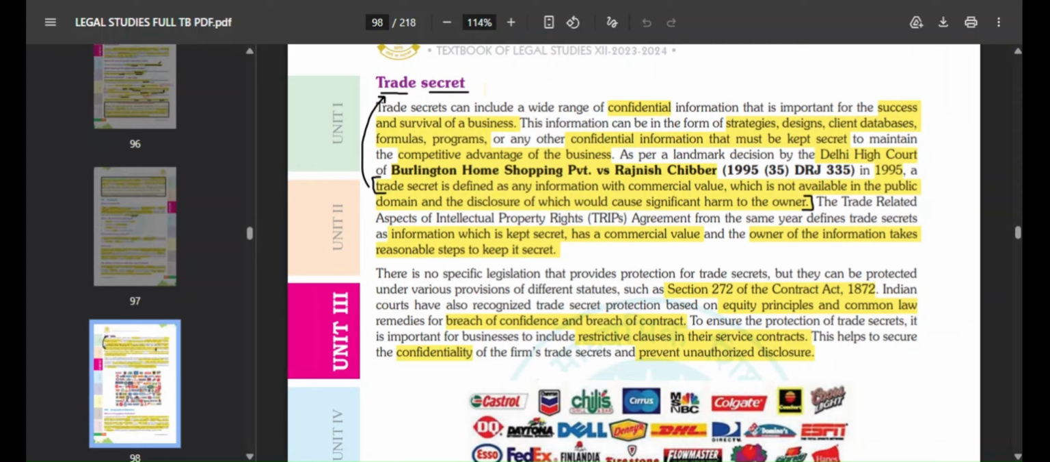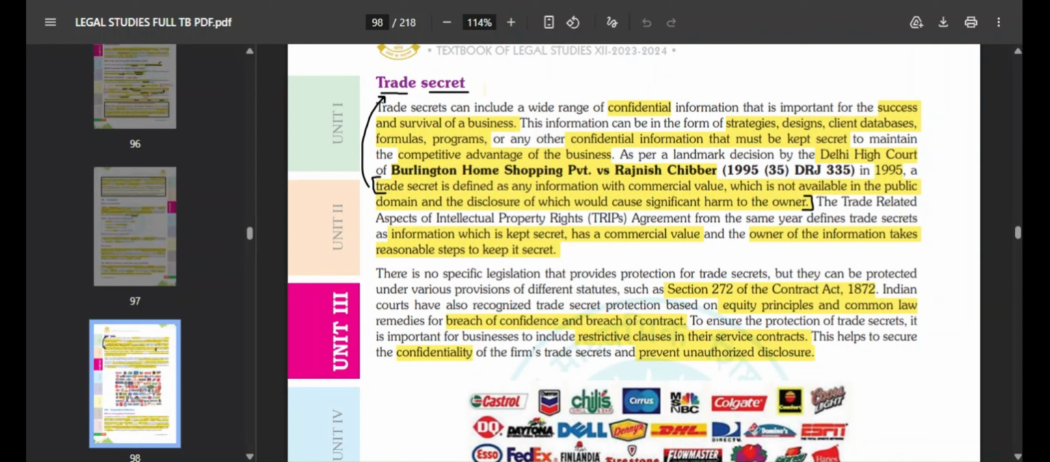You will never hear it because it is kept as a secret, because it is important for the success and survival of the business. If all these brands openly tell what they use to make their products, then anyone can replicate it or make it, right? So it is confidential information, and it is important for the success and survival of a business.